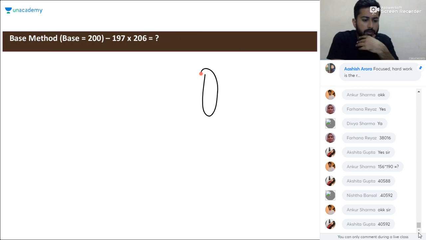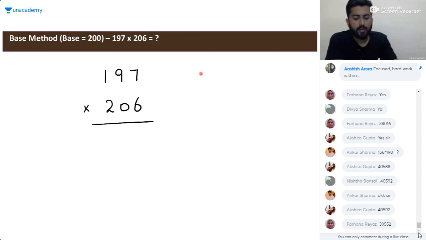Everyone go for it, tell me the product. Okay, 197 and 206. The deviation from 100 is minus 3 and here the deviation is plus 6. The first step will be multiplying these two numbers, minus 3 into plus 6, so it will be minus 18.